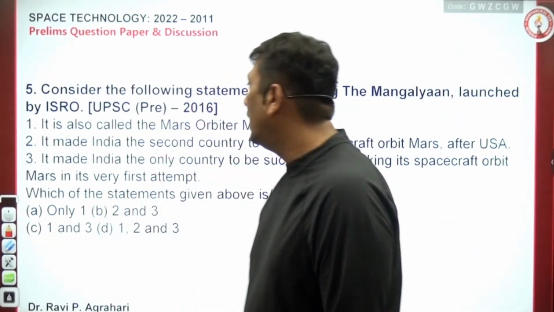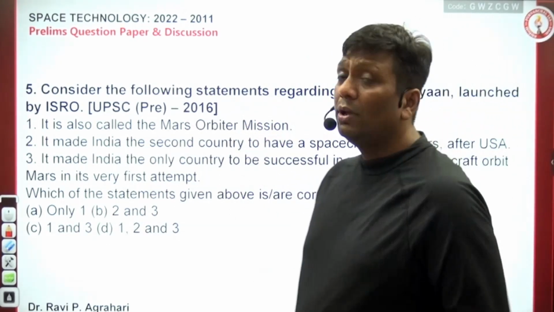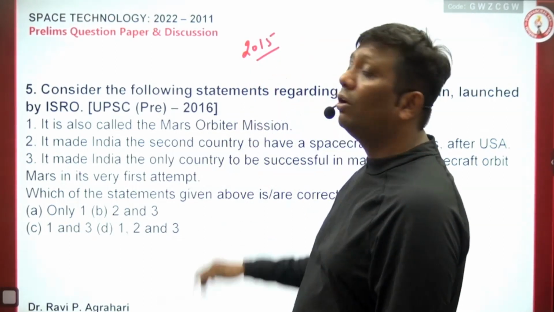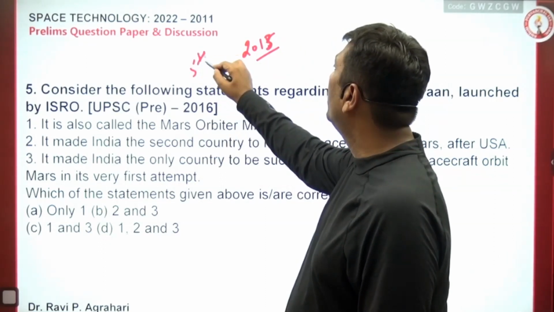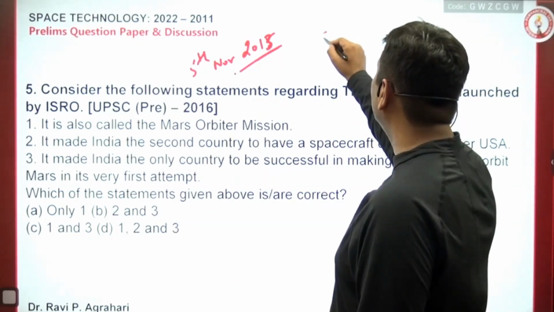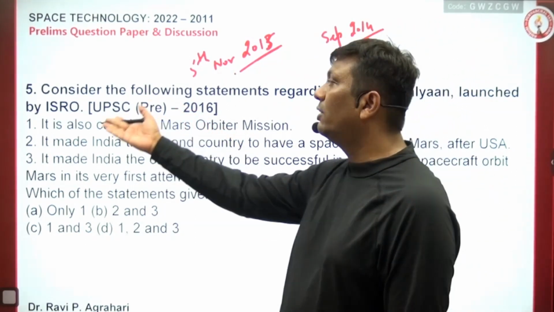Now comes the next question, as UPSC asks: consider the following statements regarding the Mangalyaan launched by ISRO. Mangalyaan was launched in 2013. It was launched on 5th November 2013 and reached the Mars orbit in September 2014. It's not current affairs. The question came 3 to 5 years later.